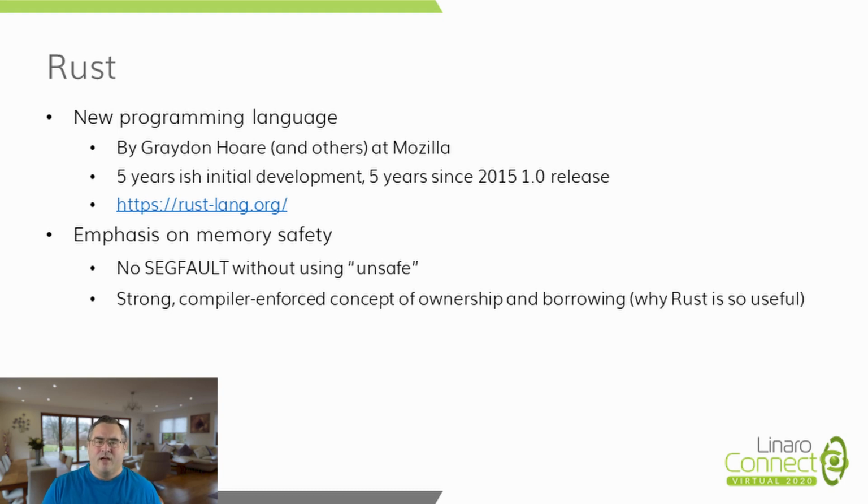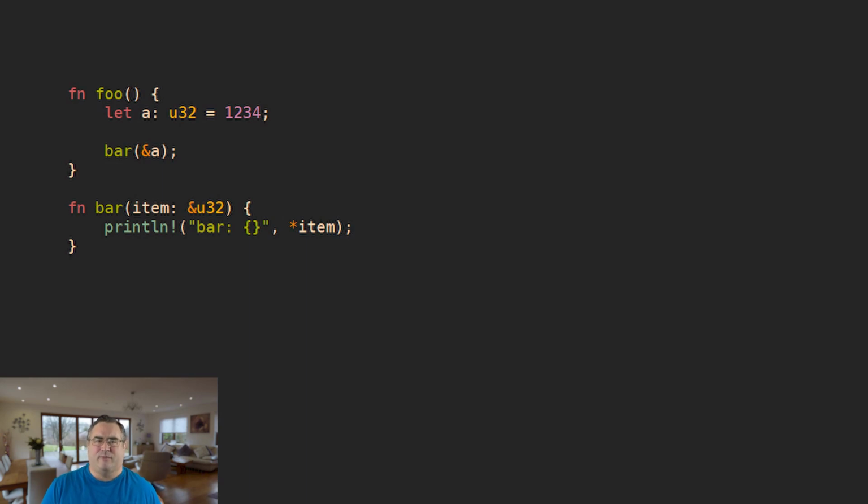Although I don't have that much time in this presentation to go into much detail about Rust's concept of borrowing, I think it would be helpful to give a few examples. This first example creates a local variable in a function foo and passes a reference to that variable to bar, where bar can print the value of the variable. This isn't very different than what could be done in C or C++.